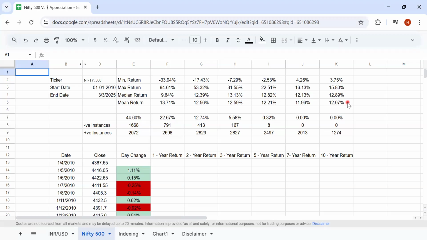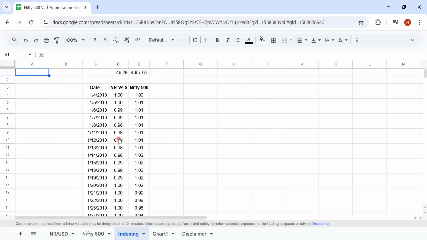So does the dollar appreciation really affect index returns? That is one of the biggest moot questions. In order to address this, I have compared the dollar appreciation with the index returns. I have taken the base as one for both the INR and Nifty 500, from 2010, and I have collected the data over the last 15 years till the present date, representing the changes.